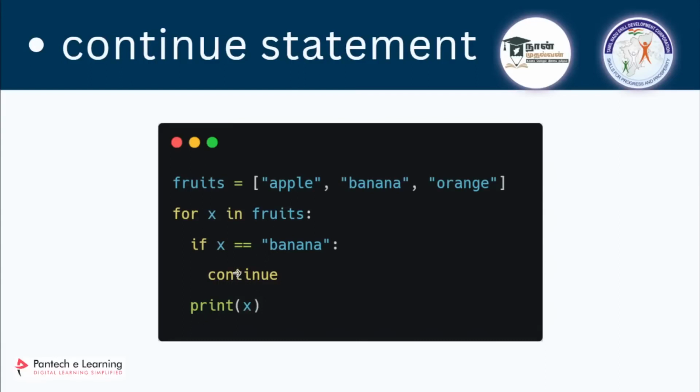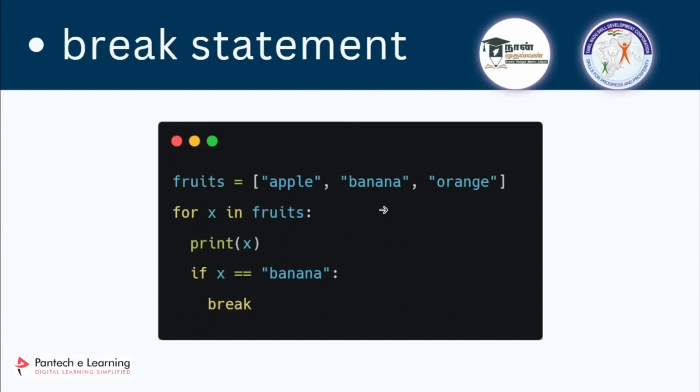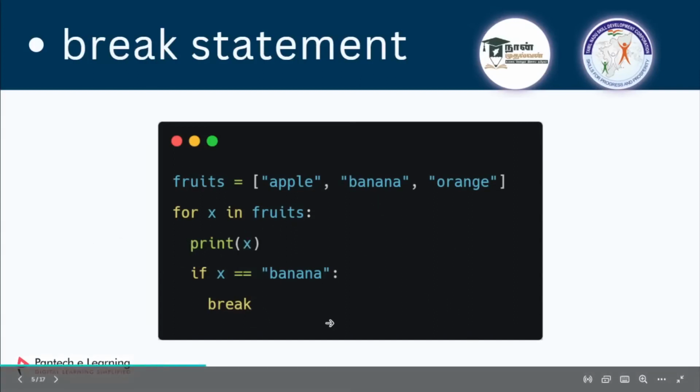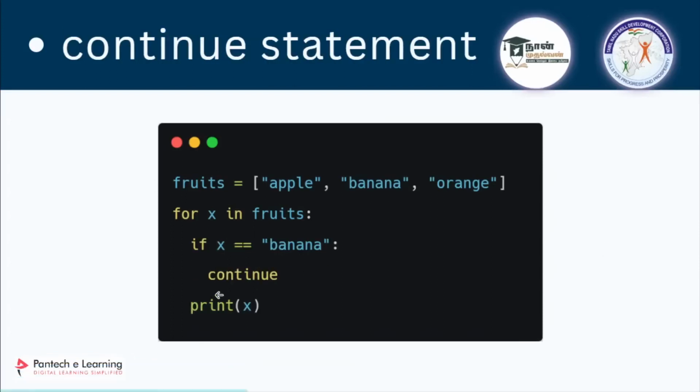So here we are checking it. Since we are going to skip that element, we are first checking and then we are printing. But in the previous example, we are printing and then we are checking. So based on your requirement, you have to do this properly. And the next time the value of x will be banana, and now banana is equal to banana. So it will go into the body of if.